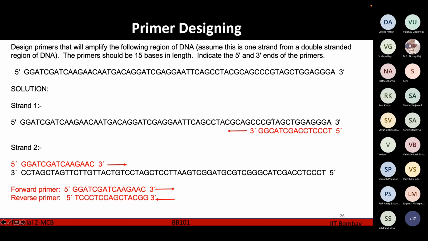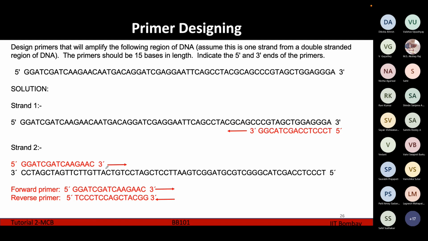So this is going to be one primer. The sequence is complementary to your strand 1, and the orientation is 3' to 5'. And this is your strand 2, which originally is from 3' to 5' orientation, written like this.